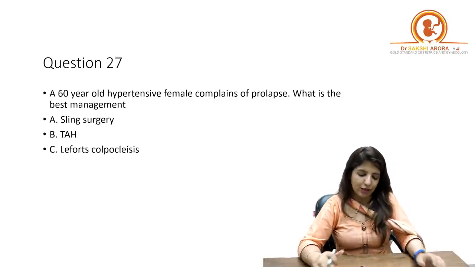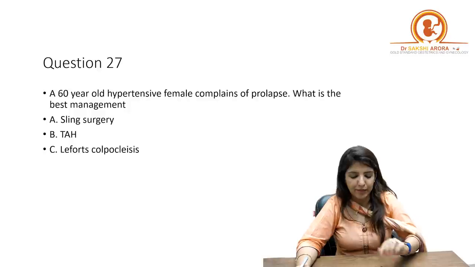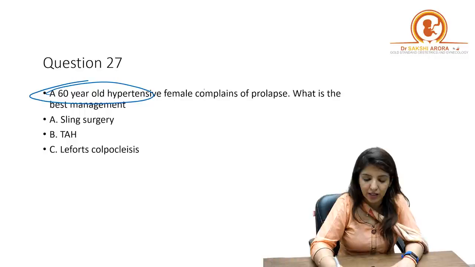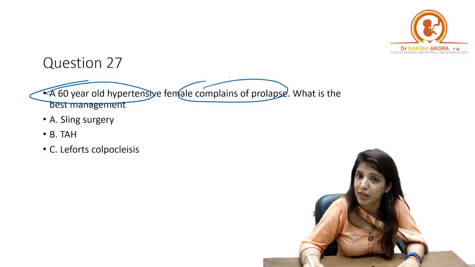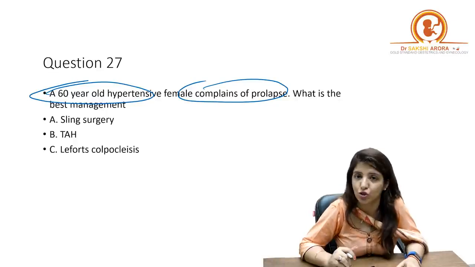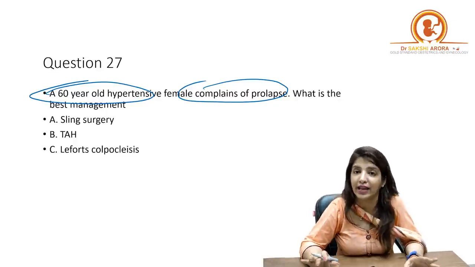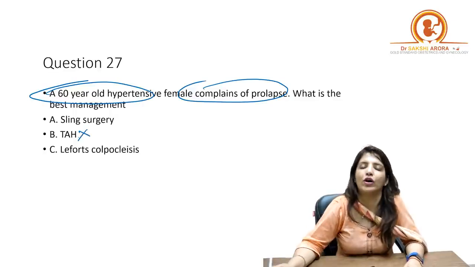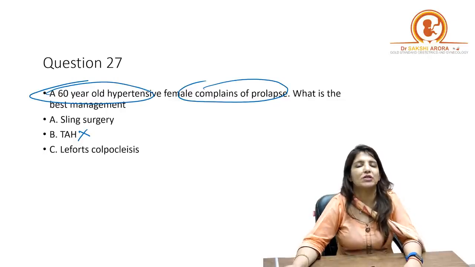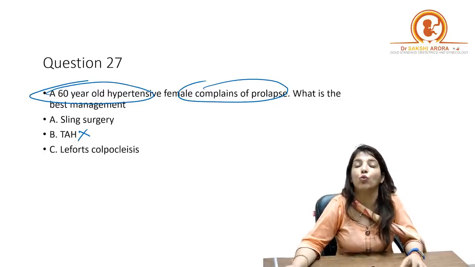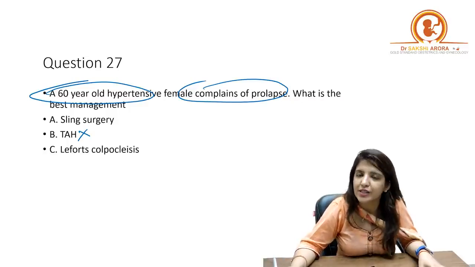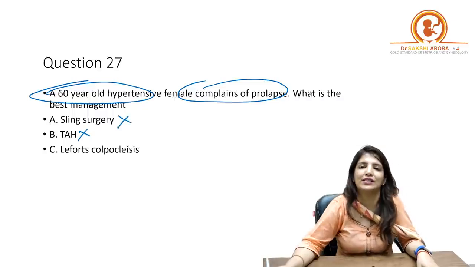Clear? Okay. Now the last question is, a 60-year-old hypertensive female complains of prolapse. What is the best management? Now female is 60-year-old, she has prolapse and she has hypertension. So obviously I cannot do a surgery where a long anesthesia has to be given, because anesthetists are not going to take any risk. Right? So I cannot go for hysterectomy. I cannot go for a sling surgery, because again sling surgery has to be done under anesthesia, and sling surgery is done only in those females who want to preserve their fertility. Here she's a 60-year-old female, so I'm not going to go for a sling surgery.